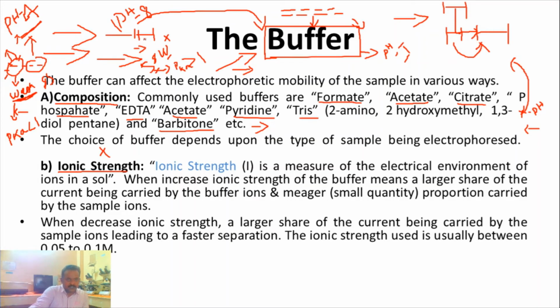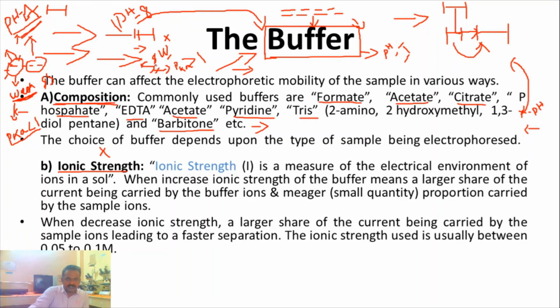So if you want to make a pH 4 buffer, what type of molecules are you choosing? Either formate or acetate. Both play the same role. But what type of molecules have the corresponding pK value? You choose that, and you will make it. So the composition of the buffer is very important.